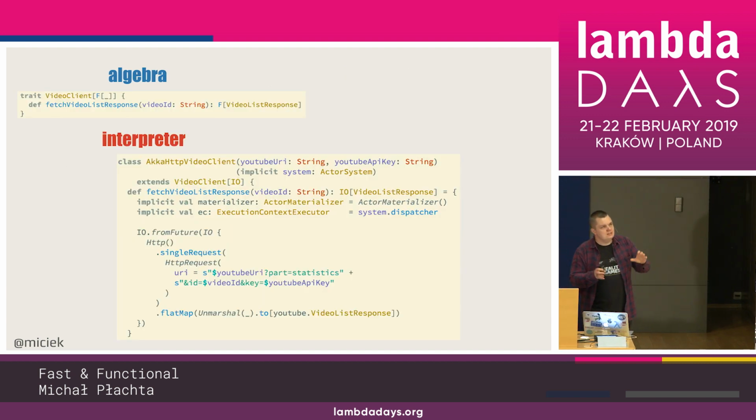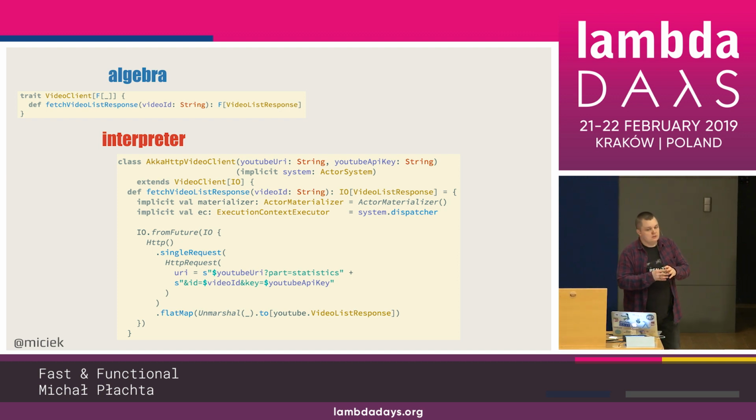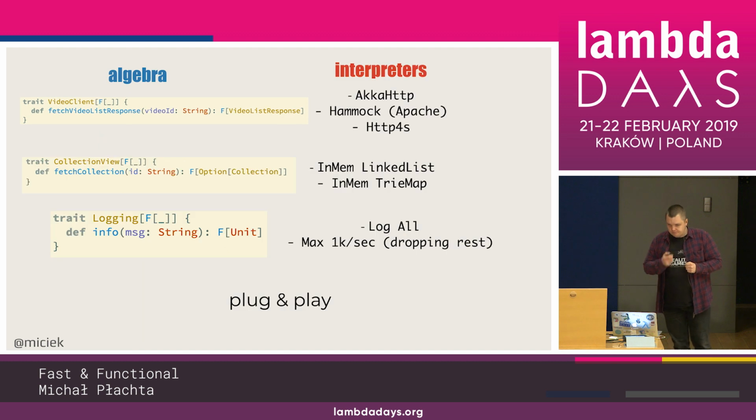For the video client, just as an example, I'll show just one of them to not bore you to death. But this is how it looks. So you have this algebra I've shown you, which was used in this getStats. And for HTTP, it looks like that. So it just does one single request. So again, this is the impure world, one interpreter, but one block of code, one module. And HTTP doesn't leak anywhere outside of this one. Right? It doesn't leak. It's used, but it doesn't leak. Again, one slide. And it's kind of a boring one, right? So we'd like to write boring code.